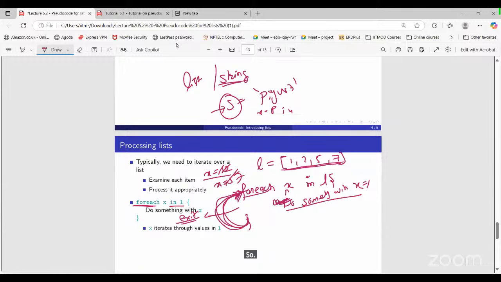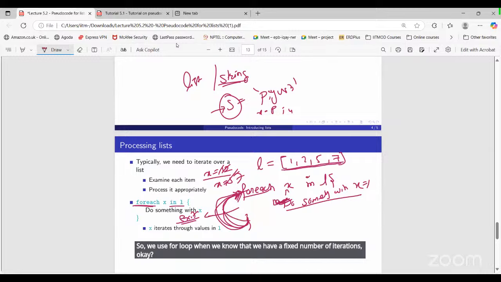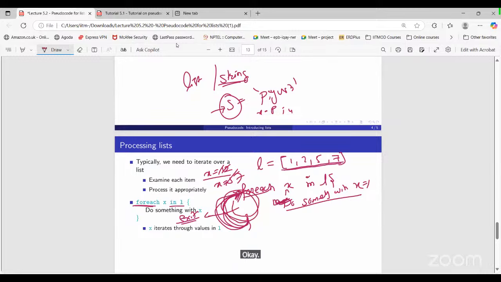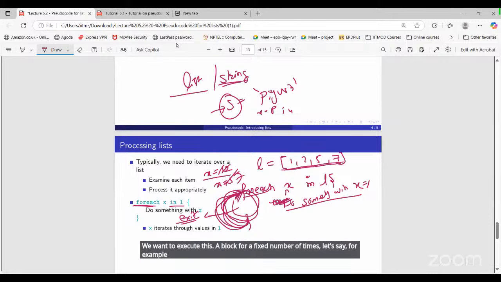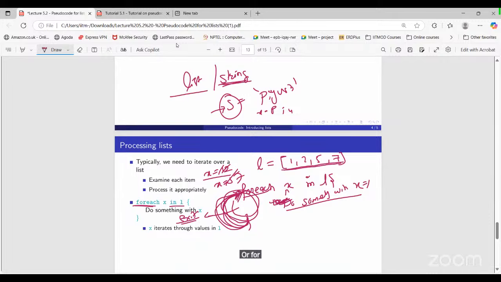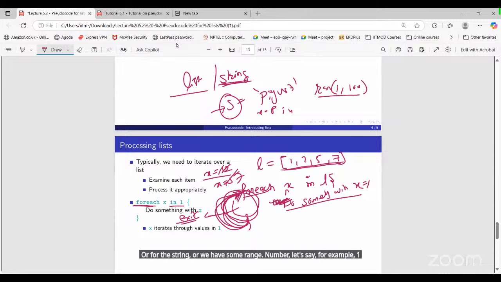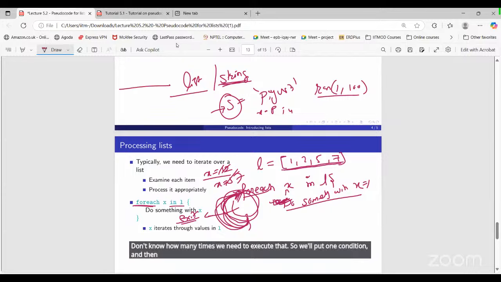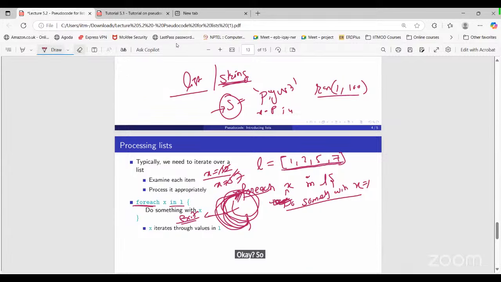So we use a for loop when we know that we have a fixed number of iterations. We want to execute this block for a fixed number of times. Let's say, for example, the number of elements inside the list, or for a string, or we have some range of numbers, for example 1 to 100. In that case, we can use a for loop. We use a while loop when we don't know how many times we need to execute it. So we'll put one condition and then execute till that condition becomes false. Okay, that is the difference between the for loop and while loop.